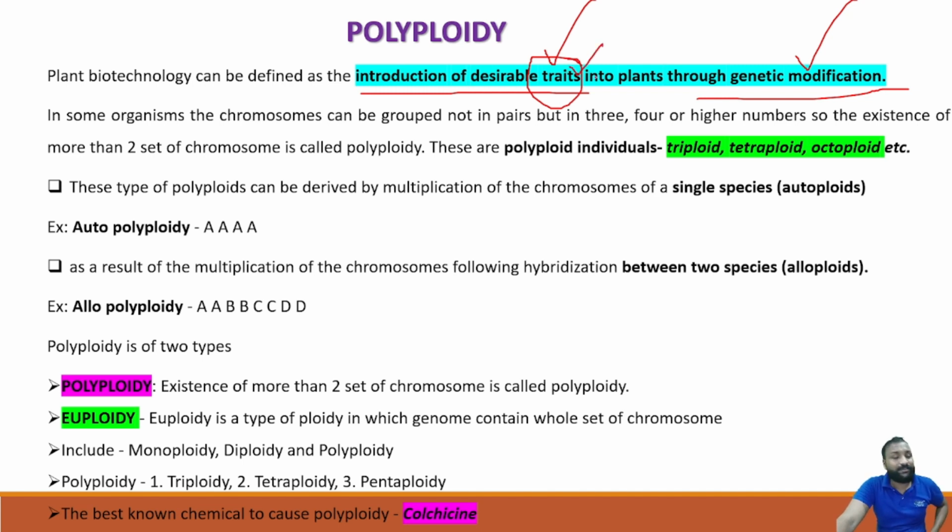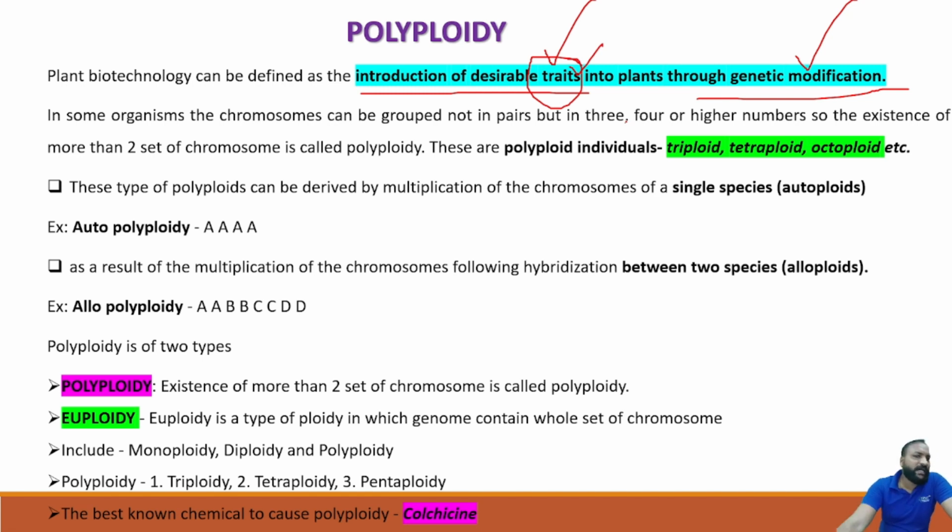Or variety, simply. We have three main concepts: polyploidy, mutation and hybridization. Any of these processes involves the introduction or incorporation of a different method, different species, different reagents or different causative organisms to get the desirable one. Clear? That's about plant biotechnology. It is nothing but making a genetic modification. By making genetic modifications we can get short plants, taller plants, colorful fruits, seedless fruits, everything. Genetic modification is involved to get desirable plant traits.